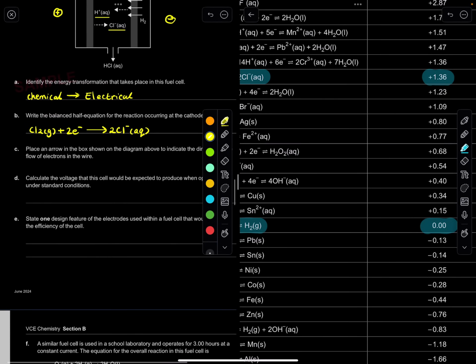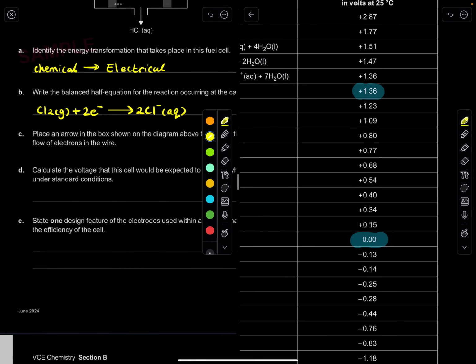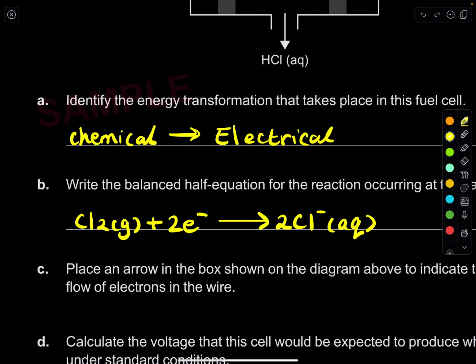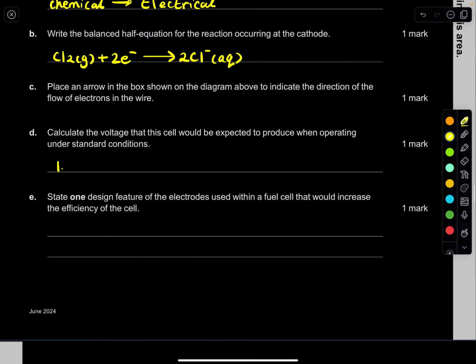You always do this: highest minus the lowest, and that's going to give you the voltage. So it's basically 1.36 minus 0, which is just 1.36. So the voltage is 1.36 volts.